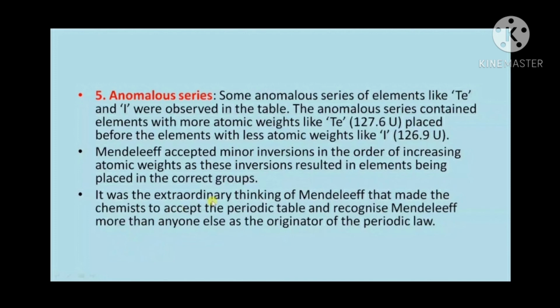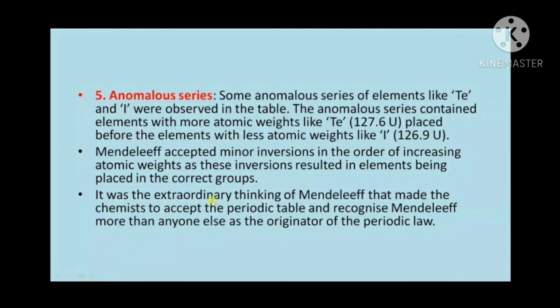For example, tellurium, Te, whose atomic weight is 127.6 units, is placed before iodine, whose atomic weight is 126.9 units. He accepted minor inversions in the order of increasing atomic weights for placing an element in the correct group.